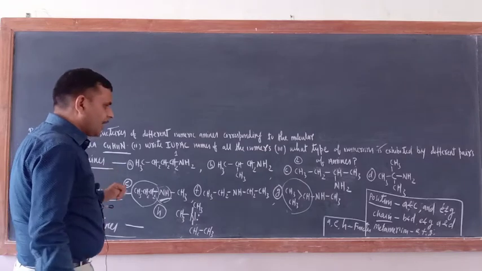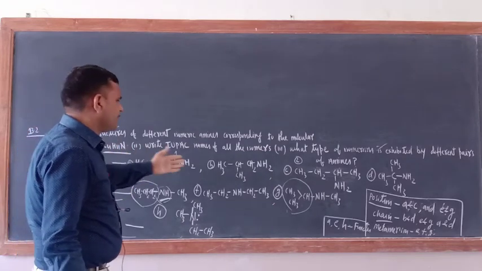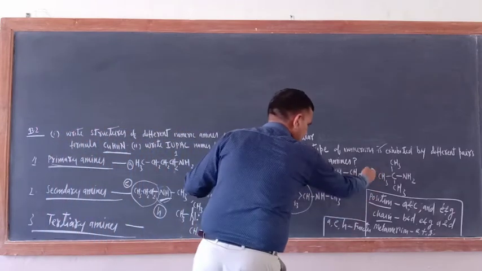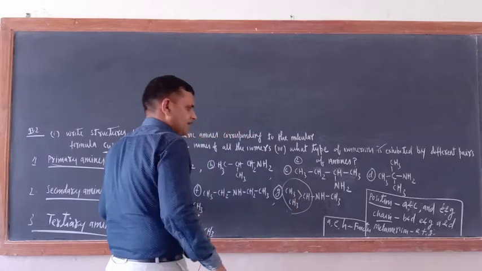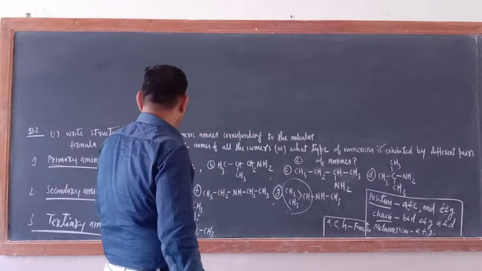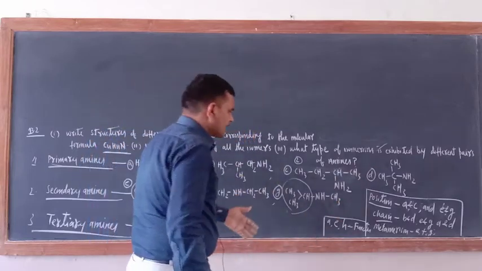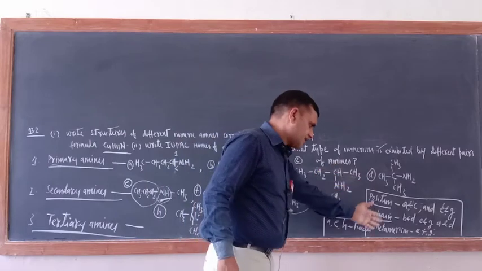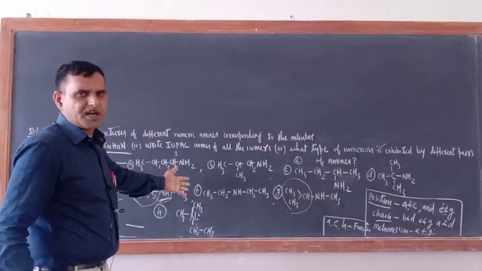Now next one is chain isomerism. Like that you can segregate: B and D are position isomers, E and G, position isomerism. Then A and D, that is chain isomerism. Like that I have already segregated this one. Please work out this one. No need to waste time here.